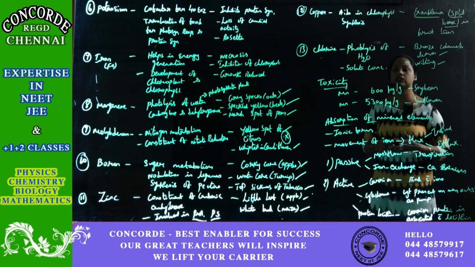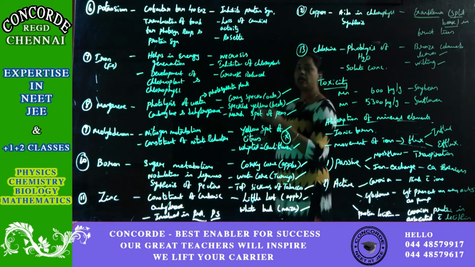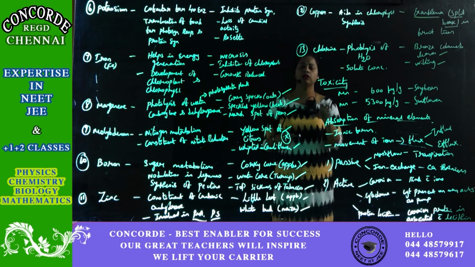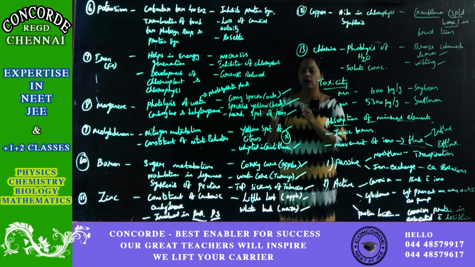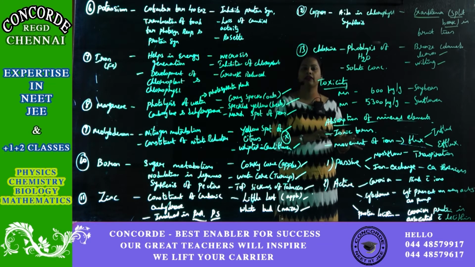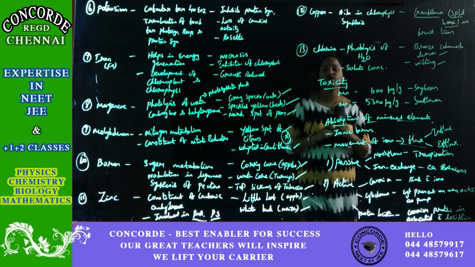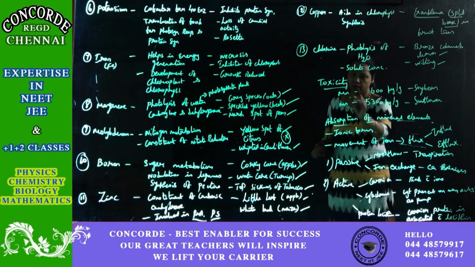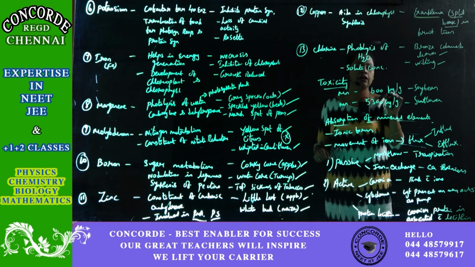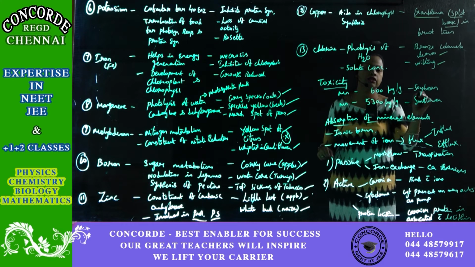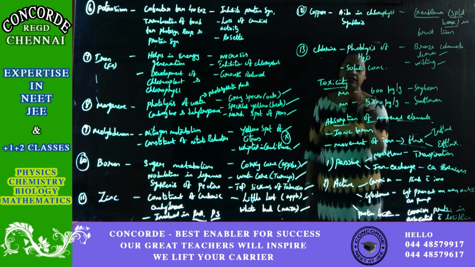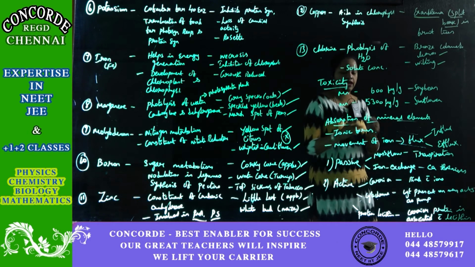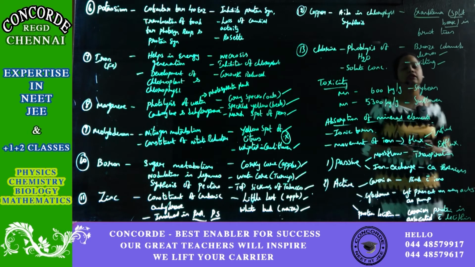So when I say toxicity, it does not mean that the same amount of toxin will be for all the plants. For one plant, the unit will vary. For the other plant, the unit will vary. Say for example, in the case of manganese, more than 600 milligram per gram in soya bean plant is toxic, whereas the same manganese, if it exceeds 5300 milligram per gram in sunflower plant, is toxicity.